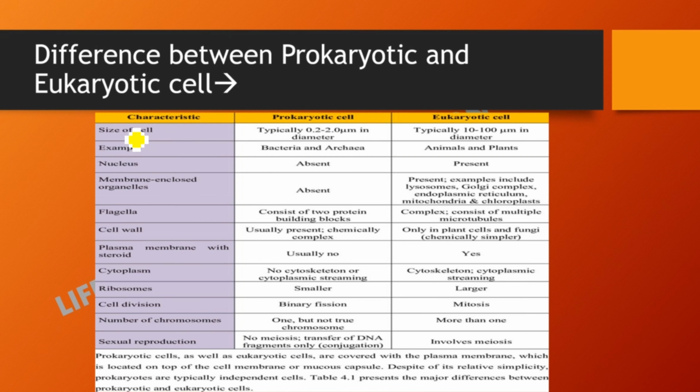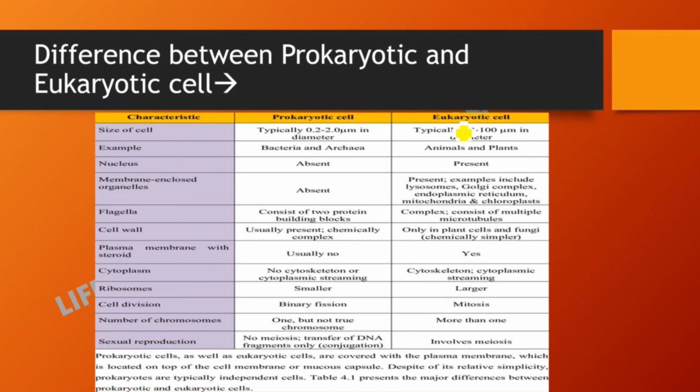Okay. Then the examples of prokaryotic cell I have also discussed in the previous slide. Examples of prokaryotic cell are bacteria and archaea, and for eukaryotic cell, animals and plants. Then if we talk about the nucleus, we have talked about it in the previous slide too.